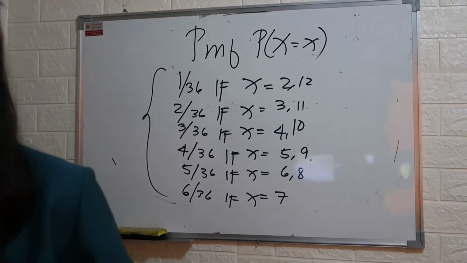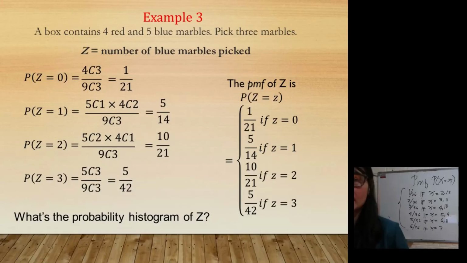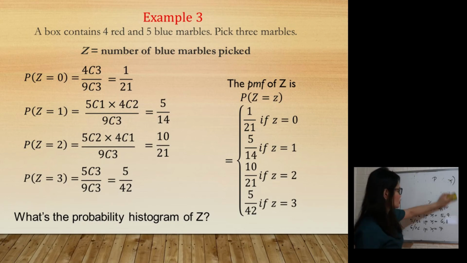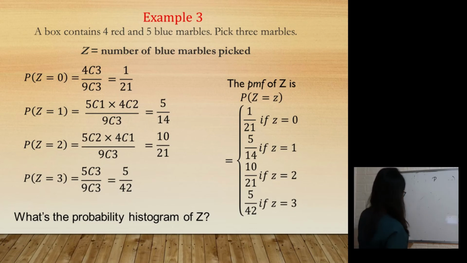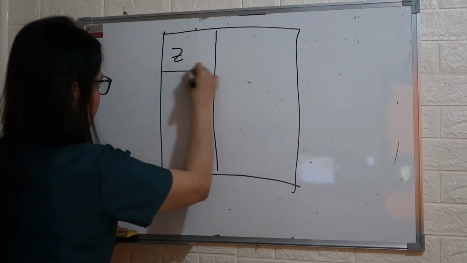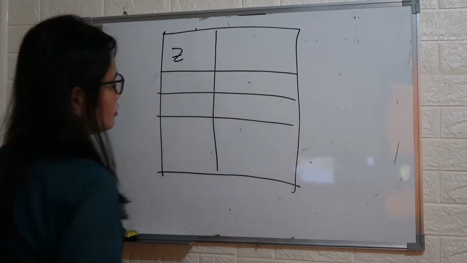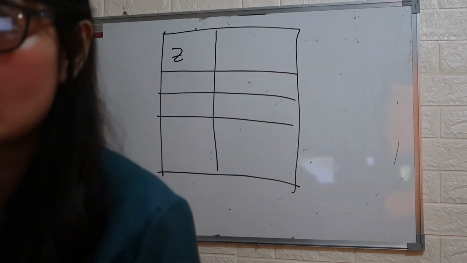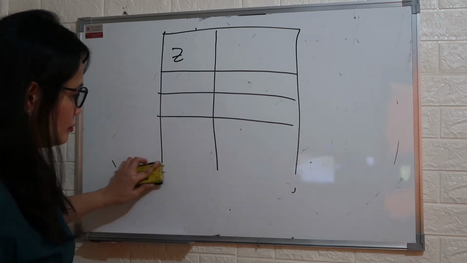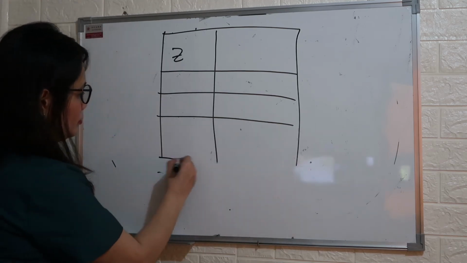Okay, let's continue. A box contains 4 red and 5 blue marbles. Pick 3 marbles. Z is the number of blue marbles picked. Now the question is, can we write the probability mass function using the table? What will be the values? Z pertains to the blue marbles picked.